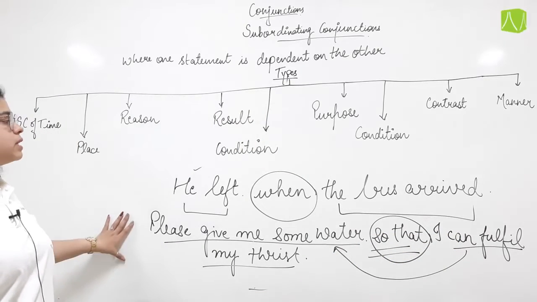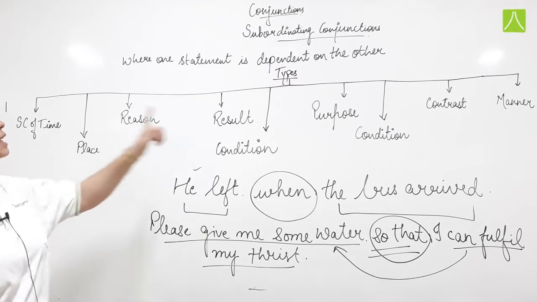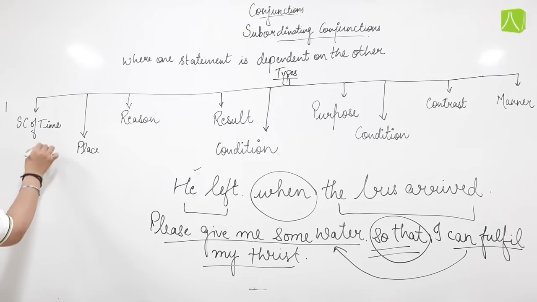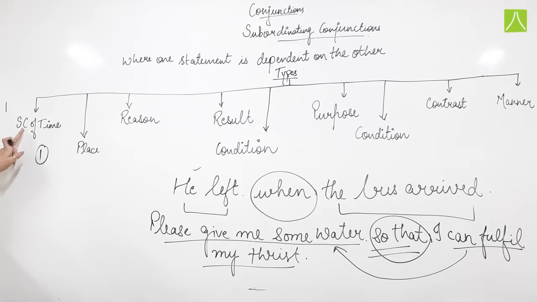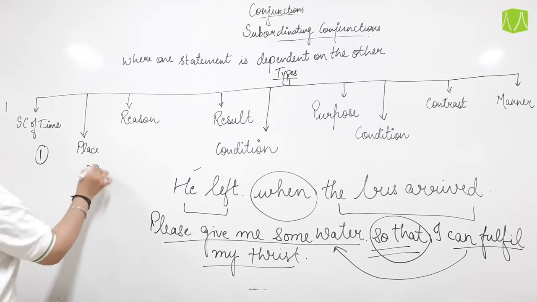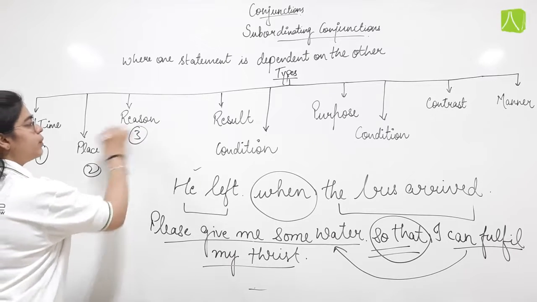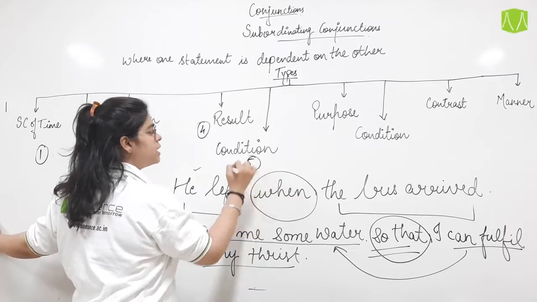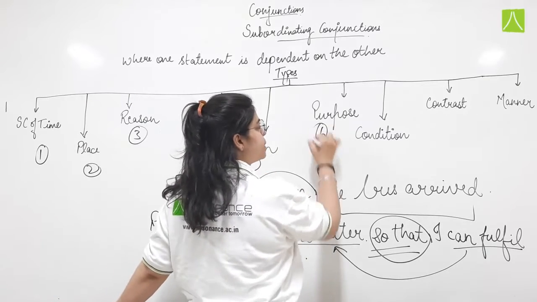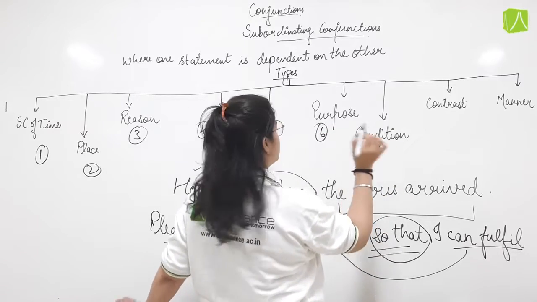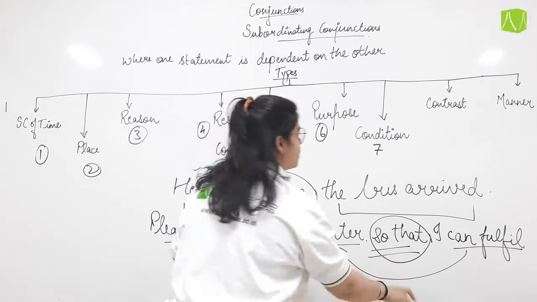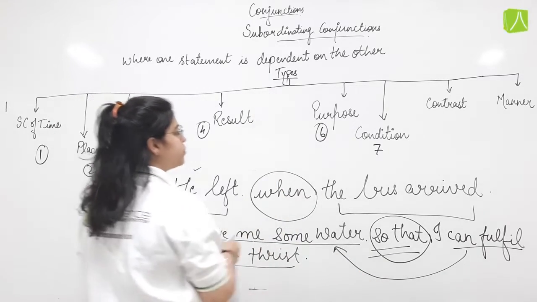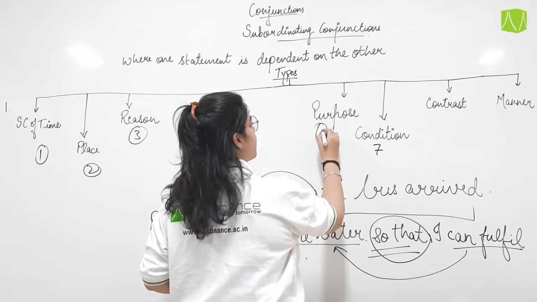So according to this, we have different types of subordinating conjunction. What are they? Number one is subordinating conjunction of time, place, reason, result, condition, purpose. Condition I think has been written twice, so we'll take it as one.